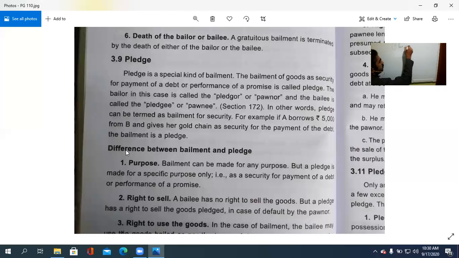What is the purpose with regard to this one? So purpose: bailment can be made for any purpose, but pledge is only for a specific purpose, maybe a security for the payment of a debt or the performance of a promise.